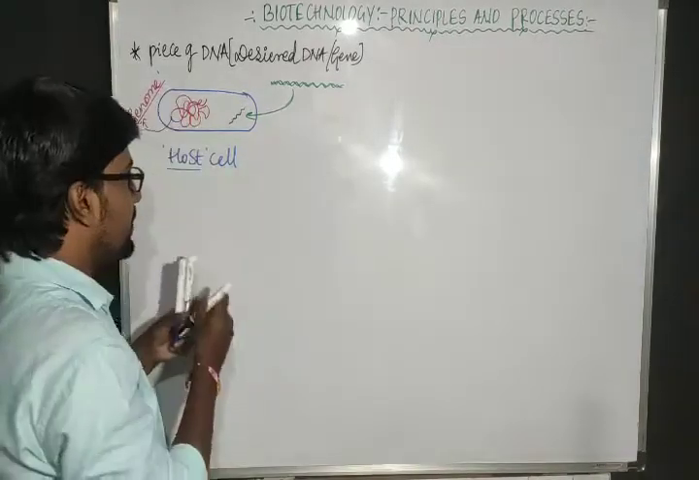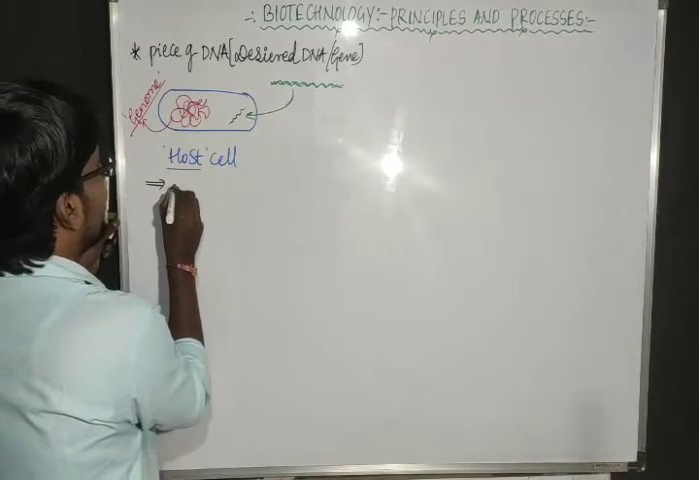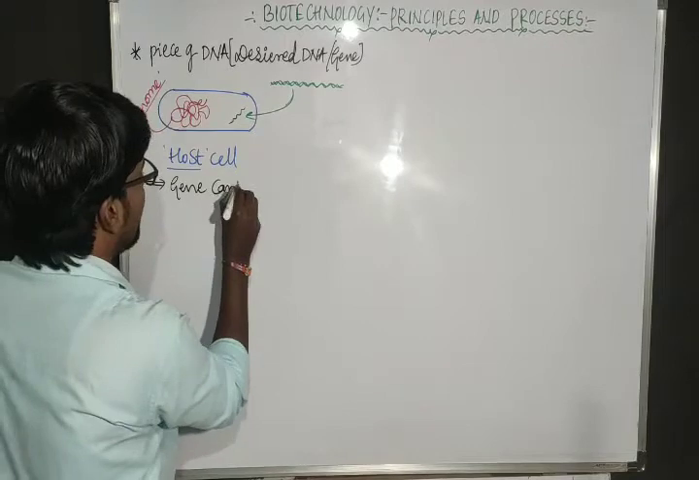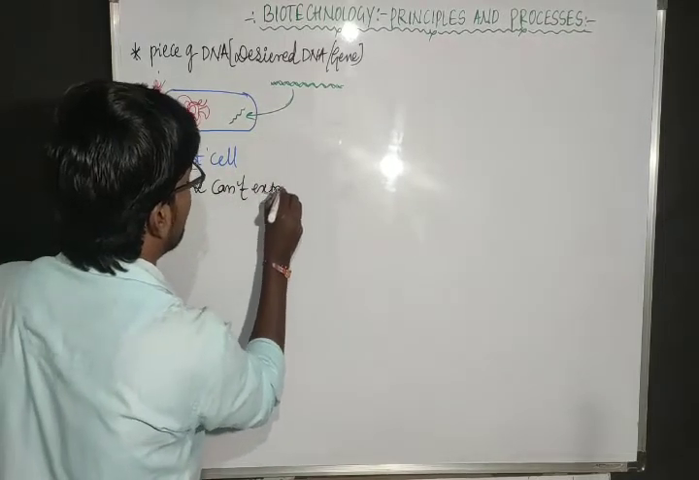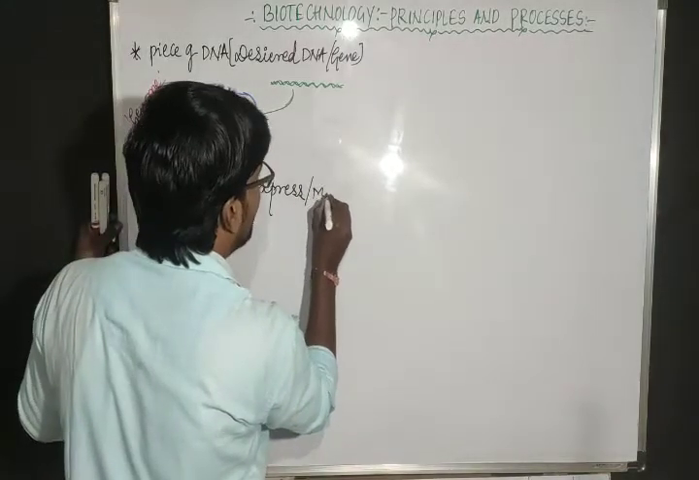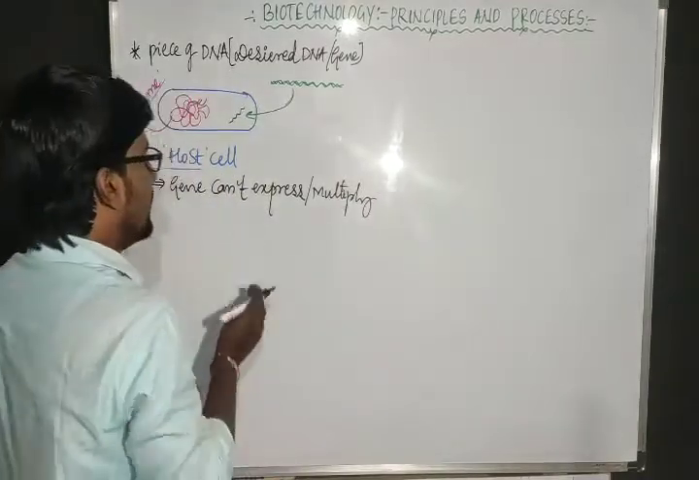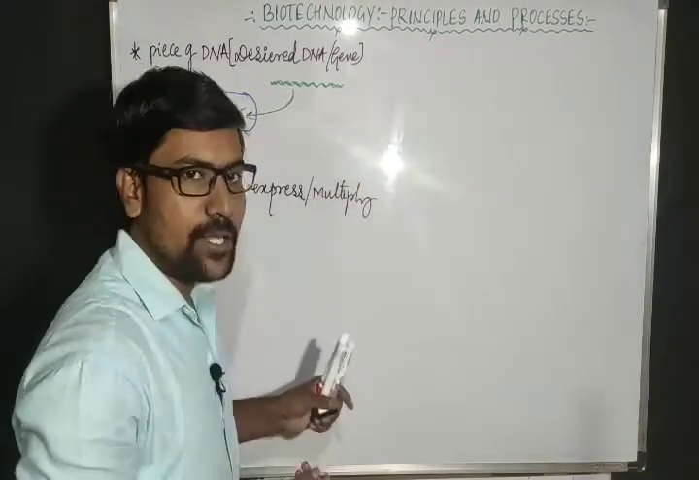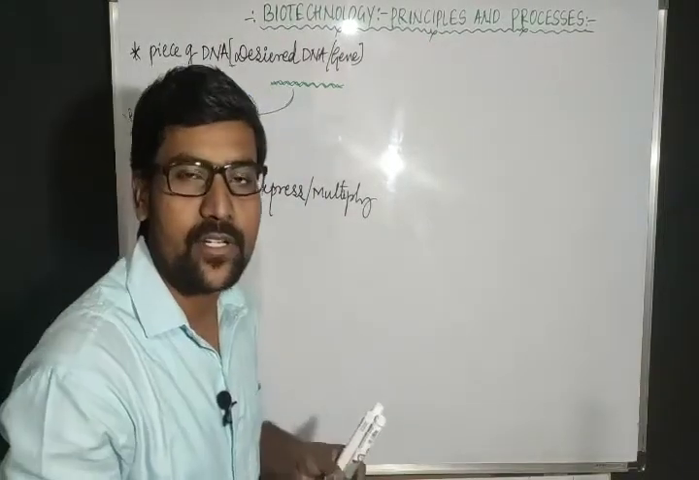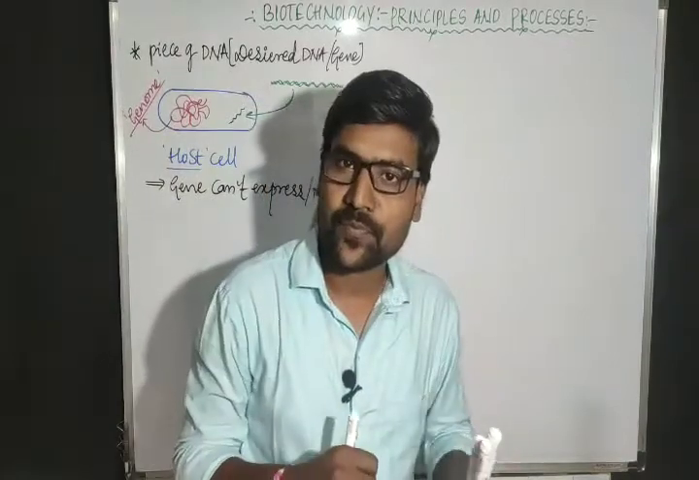So this introduced DNA, that means the gene, can't express and also does not multiply. The gene can't express and multiply. The gene cannot multiply in the host cell. Why? Because its nature is different. Now what to do? We have two choices.